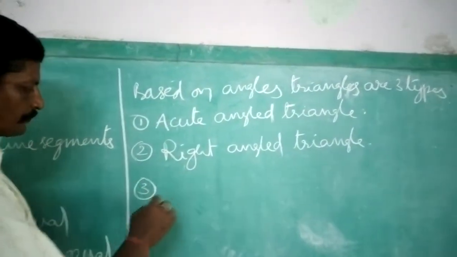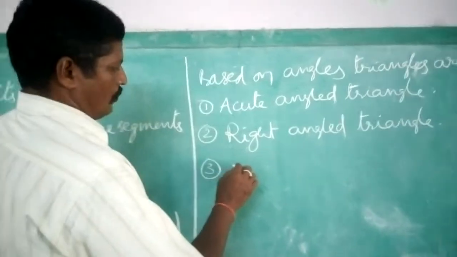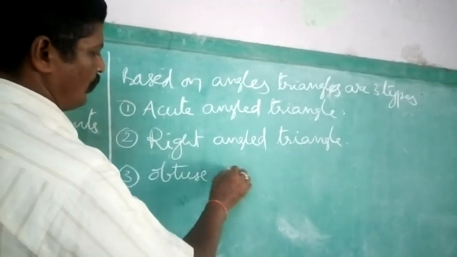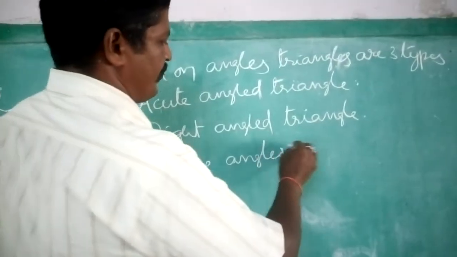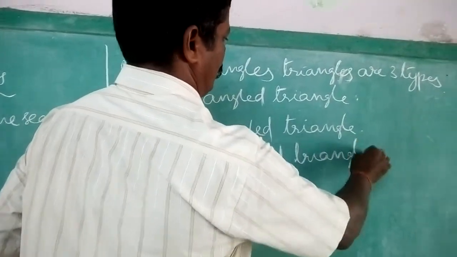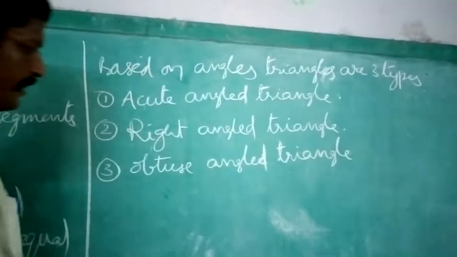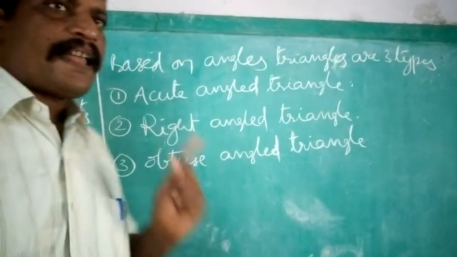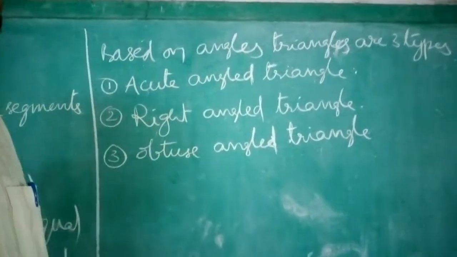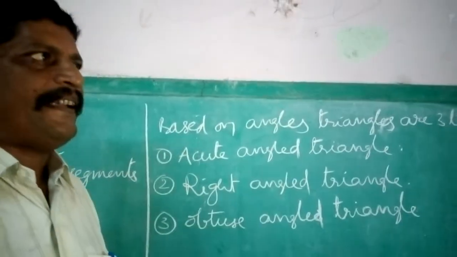Third one, obtuse angled triangle. In this triangle, only one angle is an obtuse angle. It means above 90 and below 180.